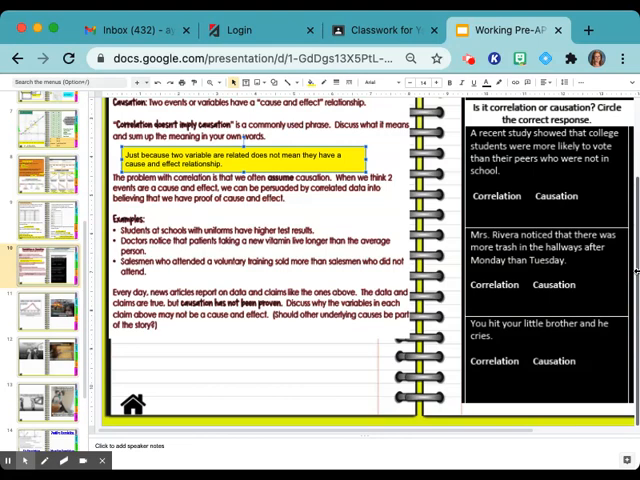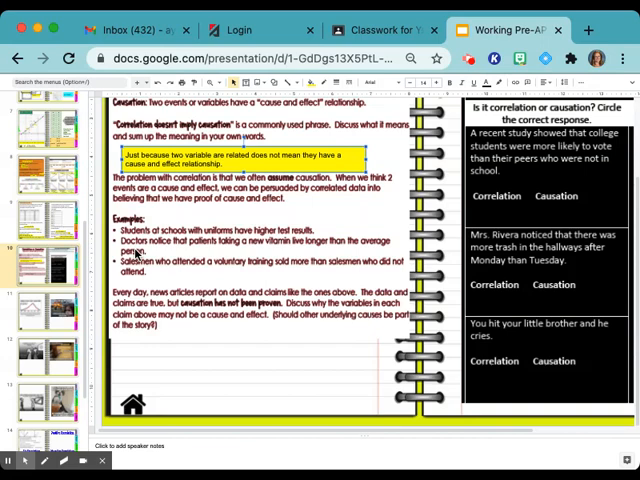What do y'all think about that? We don't have uniforms, so what does that mean? No, we're not a private school. We're not rich. Does that mean that just because they wear uniforms, they have higher test results? No. Okay. The next one, Catherine, will you read that one?